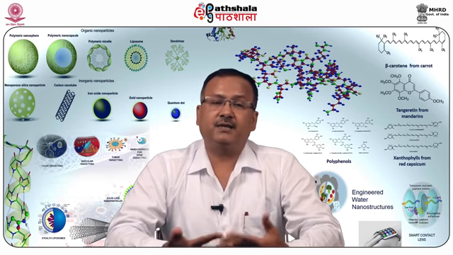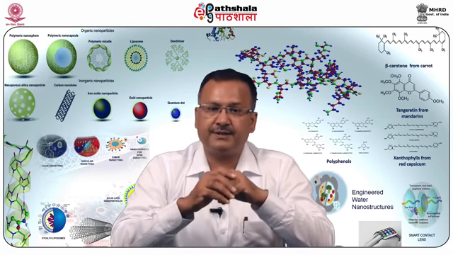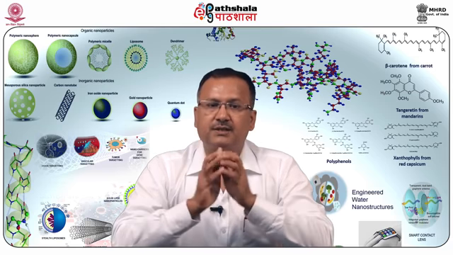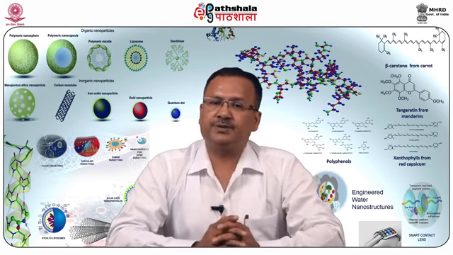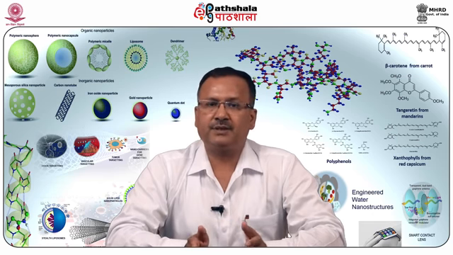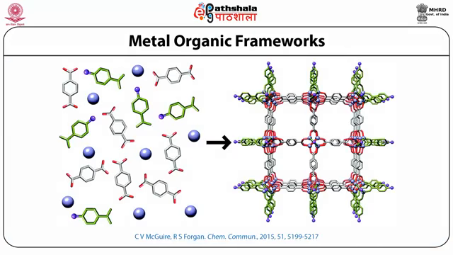Nanoporous structures are another kind of nanomaterials which are used in sample preparation. As the name indicates, these are porous structures with nano-sized pores. There are three types of nanoporous structures: metal organic frameworks, imprinted polymers, and mesoporous materials. Metal organic frameworks are hybrid organic-inorganic materials. These are constructed by strong coordination bonds between metal ions as nodes and organic linkers as rods.